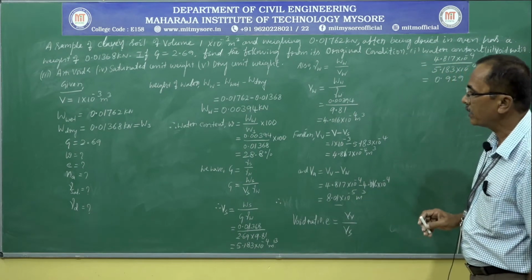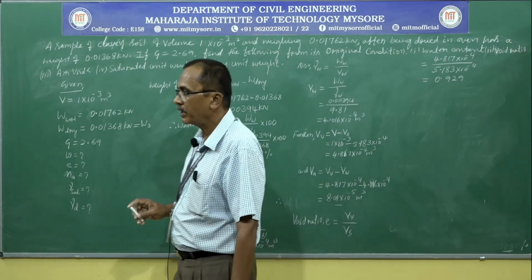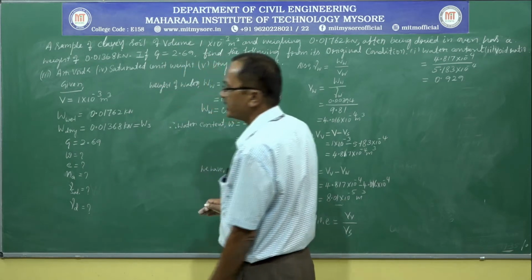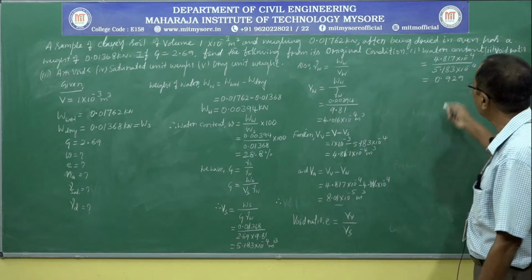Next, we are asked to calculate the percentage air voids. Air content, simply it's air voids, it is asked. We can calculate both porosity and percentage air voids.